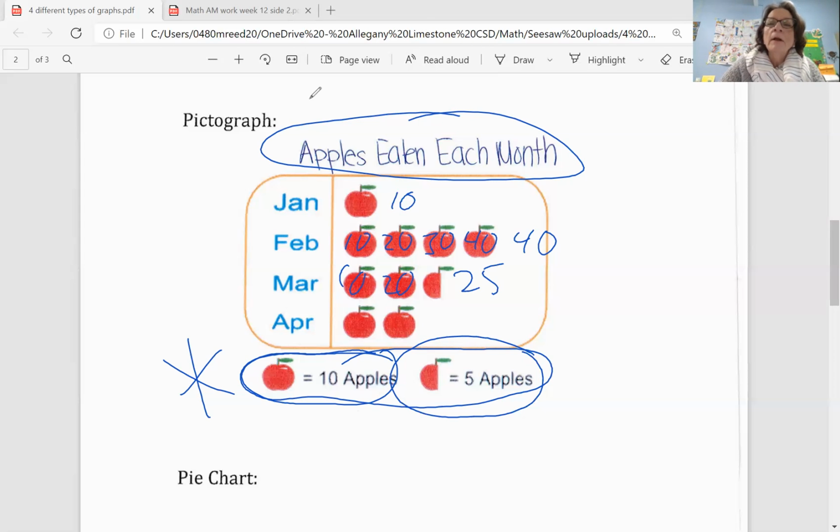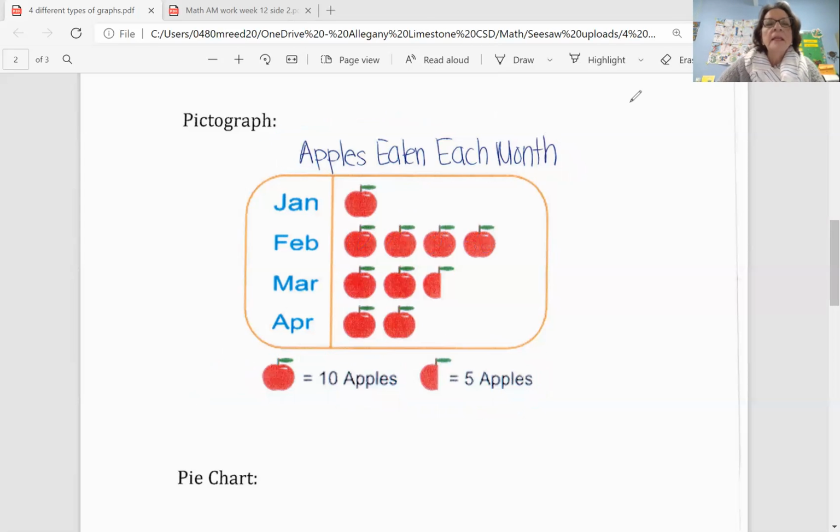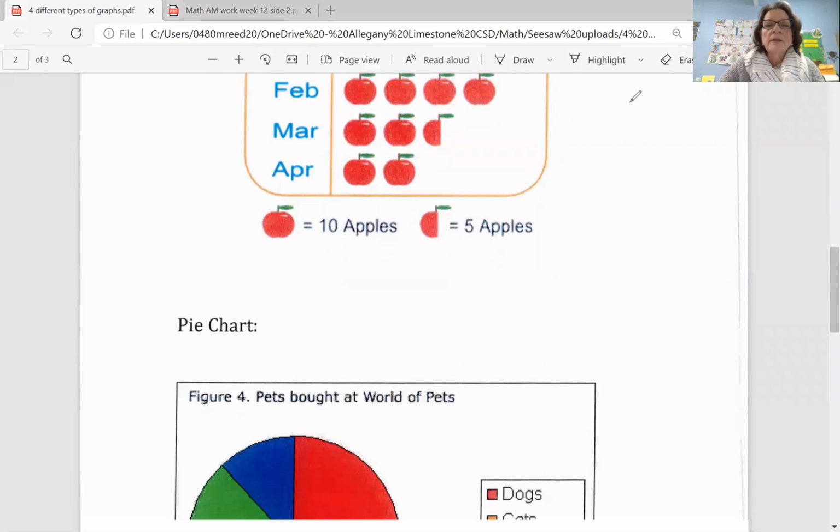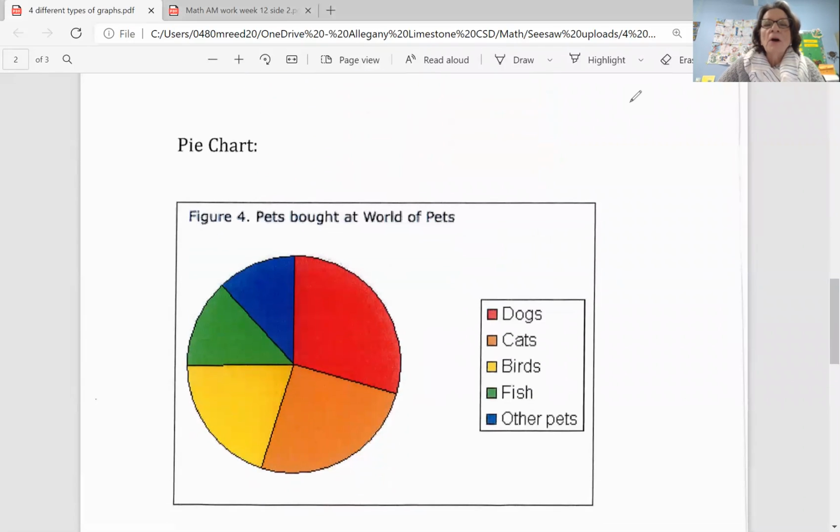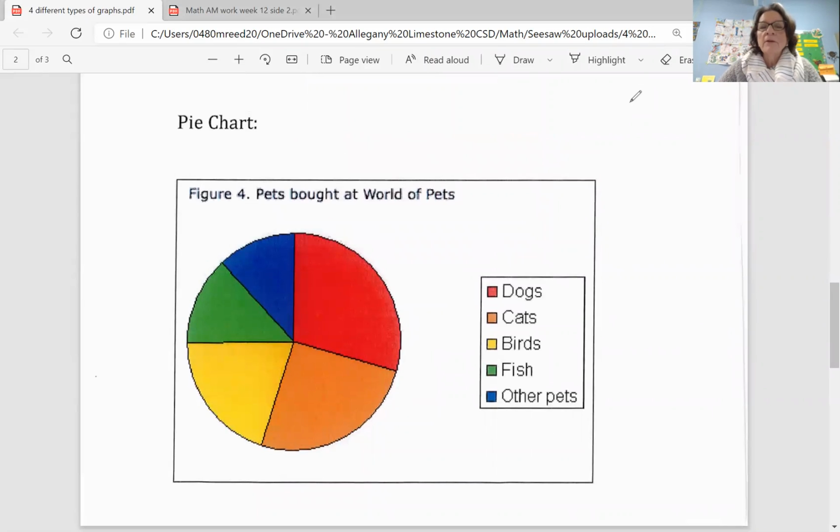And then I have one more I want to show you, and I'm pretty sure you've seen these in your Scholastic News. I know my class has. They show pie charts, which is another type of graph, whenever you're doing one of those opinion pieces and you get to vote your opinion. I know we just did one yesterday with my class on daylight savings time. So this is also a really popular way to present data.